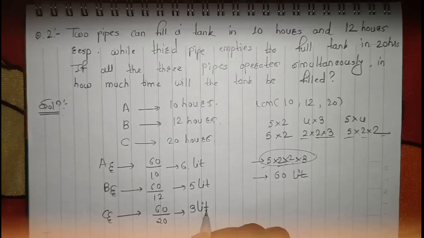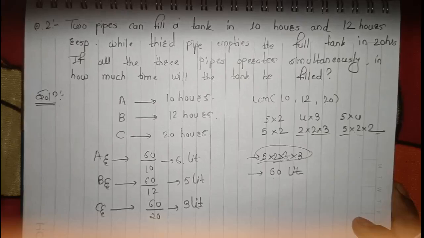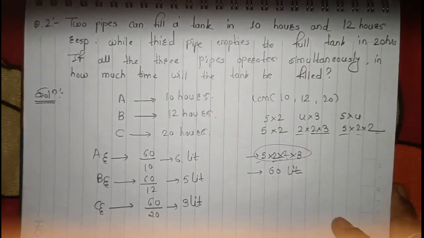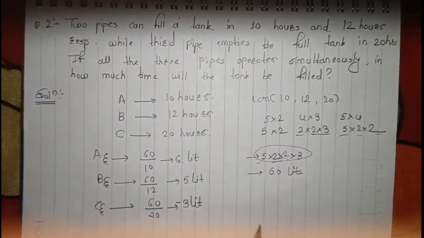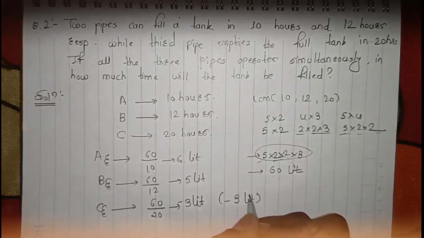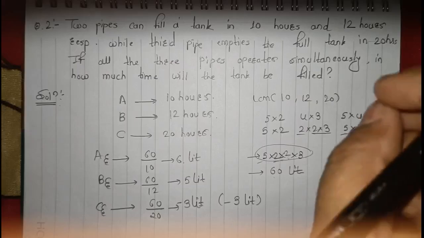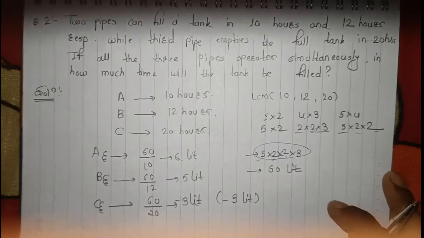Now, just remember this fact. Whenever you are getting the efficiency of an outlet pipe, you will denote it with a negative sign. So it is minus 3 liters. Why? Because it is emptying the tank. It is not adding the water, right? It is emptying the tank. Therefore, we will take it as minus, right?